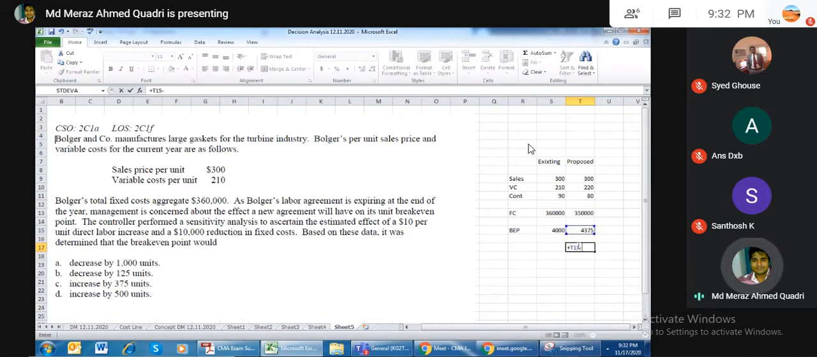So what are the things we have? Our break-even point has increased by 375 units. So I can say that C is the answer. Is this working okay for you?